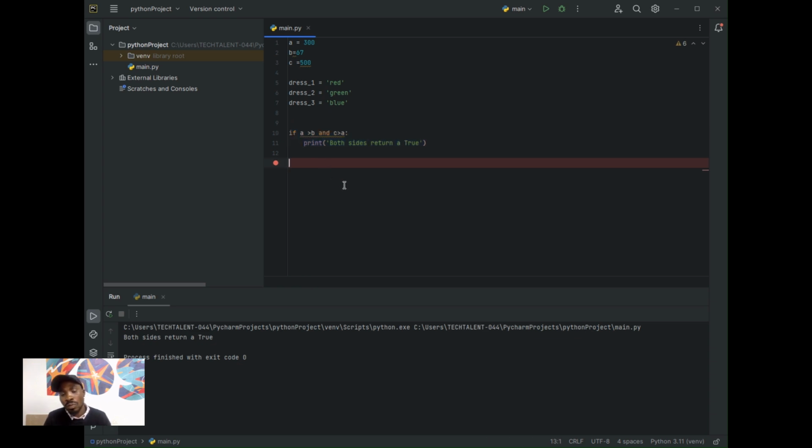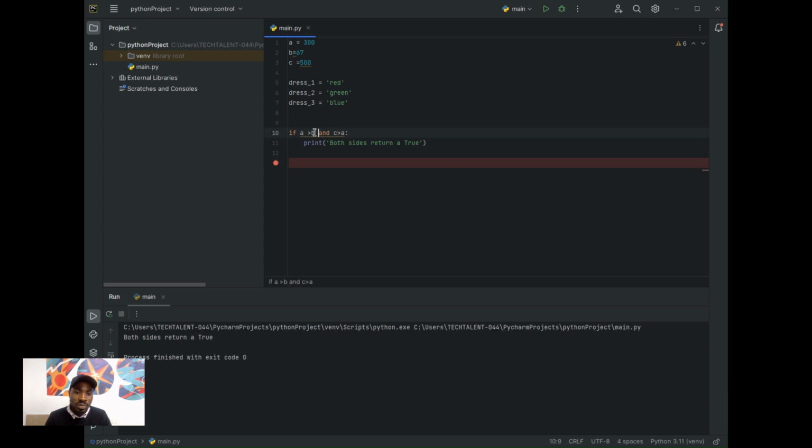Now what about "or"? In English language, we use "or" in combining items in which the left hand side may not be equal to the right hand side. For example, I can have rice or beans. My preference can be rice, it can be beans. So now I need to just choose one. So either of the conditions must be true. Are you getting it? Either of the conditions must be true.